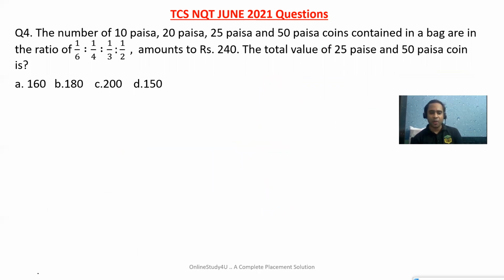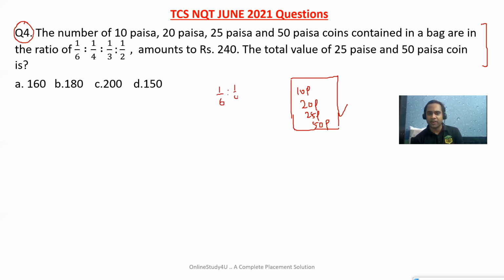Then the next problem here is the ratio problem. The number of 10 paisa, 20 paisa, 25 paisa, 50 paisa coins contained in a bag. So there is one bag, and we have 10 paise, 20 paise, 25 paise, and 50 paise coins in it, in the ratio 1:6, 1:4, 1:3, 1:2.